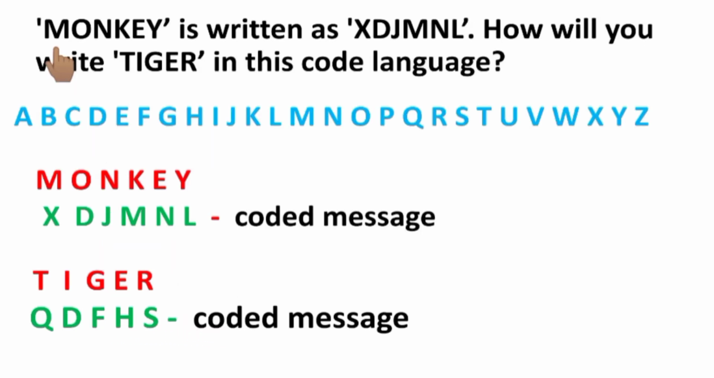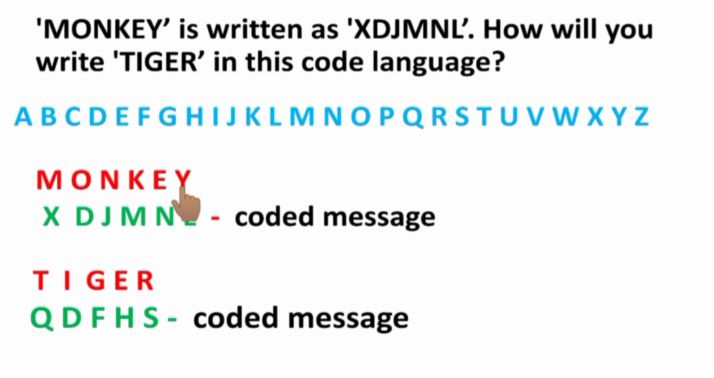The last question is, MONKEY is written as XDJMNL. How will you write TIGER in this code language? First, we have to find the logic used here. Here, each letter is replaced by its predecessor, the previous one. But it is written in the reverse order.